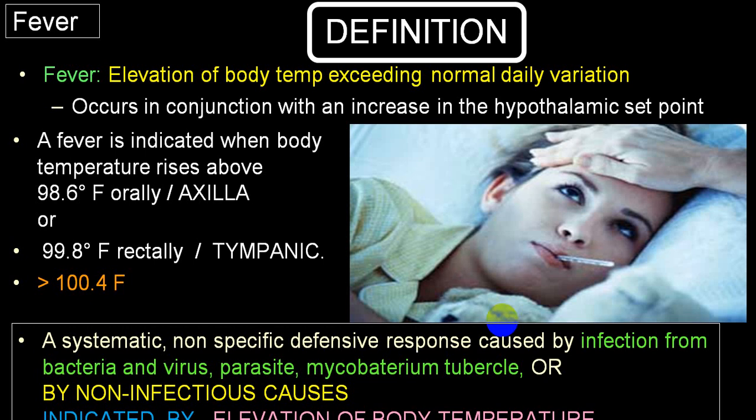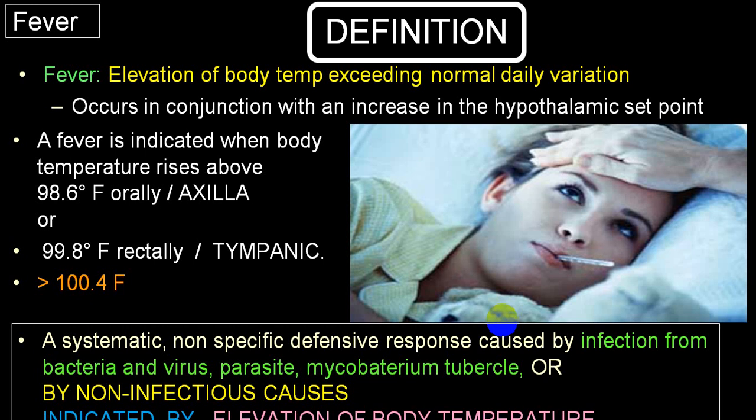What temperature do we call a fever? If oral or axillary body temperature is more than 98.6, rectal or tympanic body temperature more than 99.8 degree Fahrenheit. But now a standard definition includes more than 100.4 degree Fahrenheit by rectal or tympanic temperature. It indicates, by and large, what we call fever.